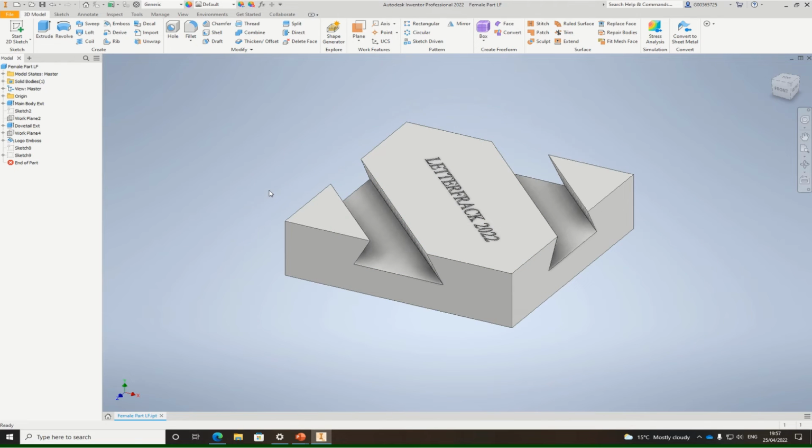Now you just have to save that to a USB and bring it to your relevant technician, and they can plug it into the 3D printer, make sure everything is efficient and correct, and print away.